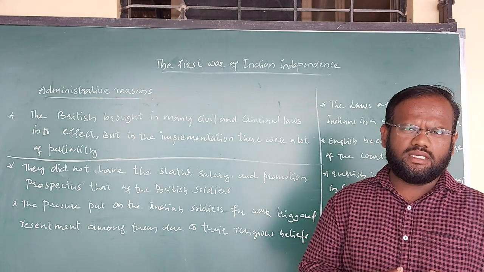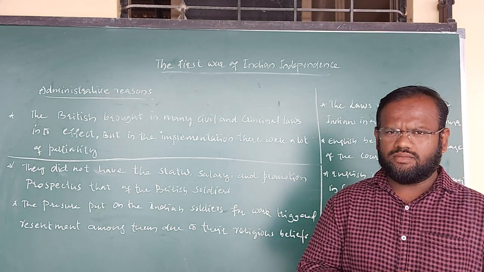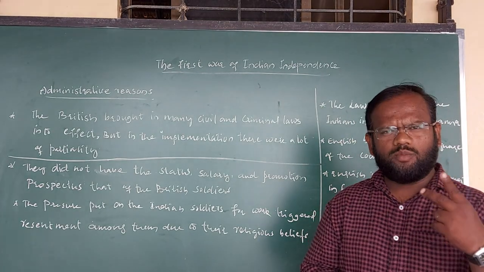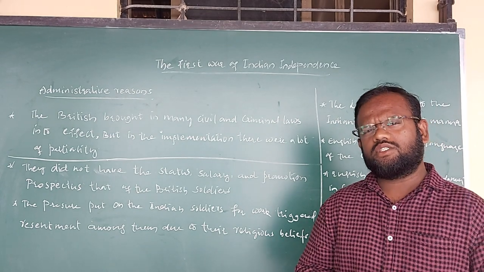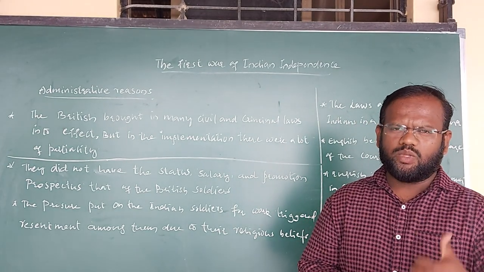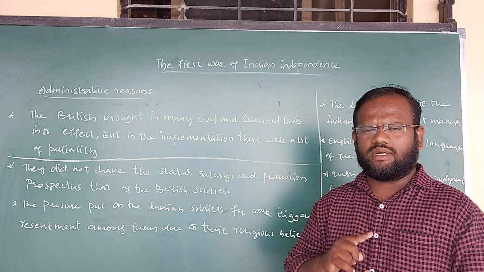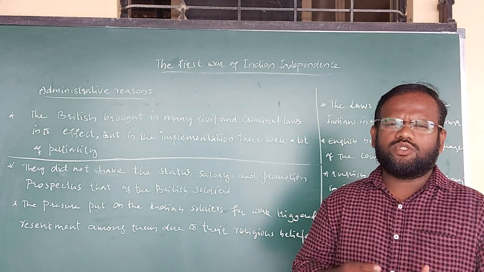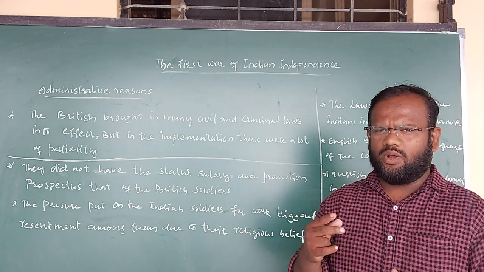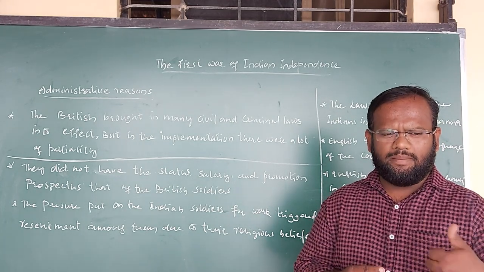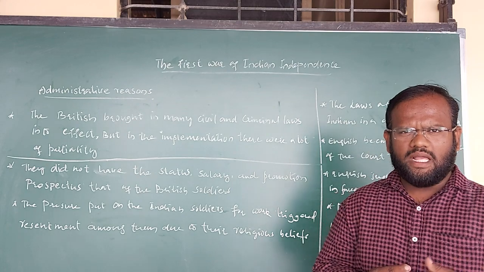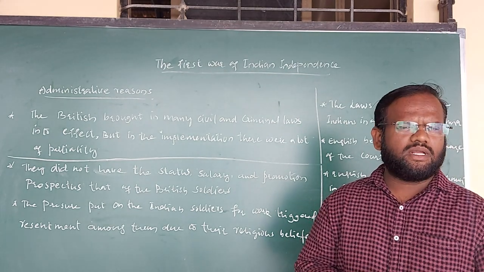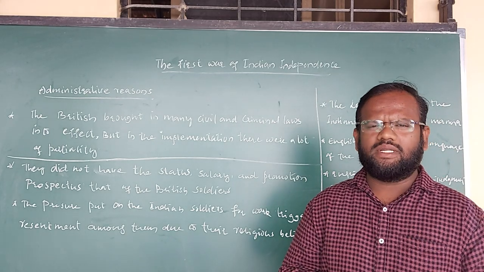Reason number one is considered the political reasons, which we have noticed very clearly. The Britishers introduced two new policies. With the help of those policies, they just wanted to conquer the entire India. Policy number one is called the doctrine of lapse, and policy number two is subsidiary alliance. Because of these two policies, various rulers lost their dynasties. For example, the Satara dynasty, then Jhansi, then Jaipur, Udaipur. Such places completely fell under the control of the Britishers.